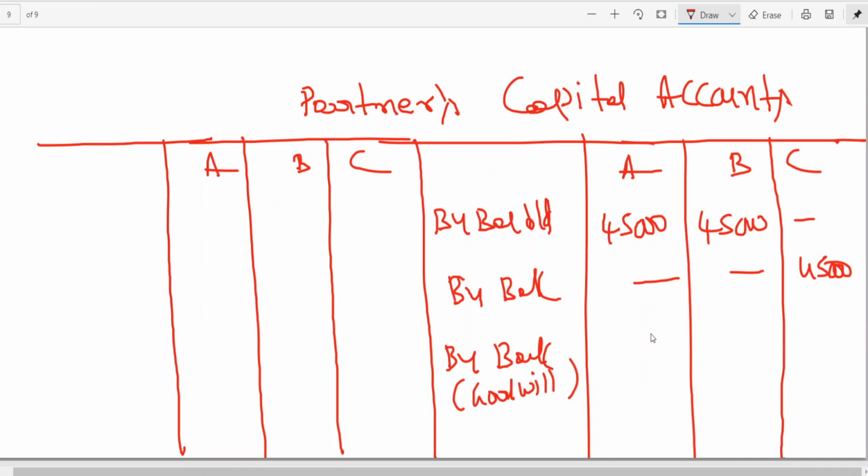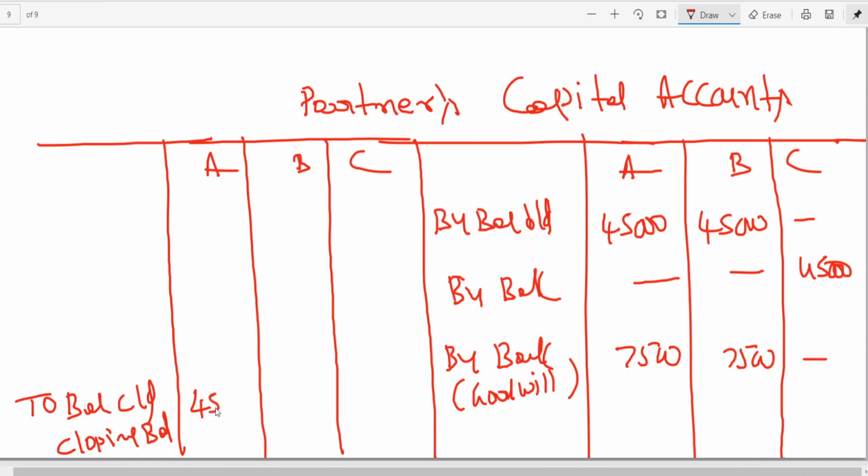What is the share of goodwill? A 7,500, B 7,500, that is being created. In future, A should maintain 45,000 towards his share of capital, B should maintain 45,000, C should maintain how much? 45,000. I think it's very clear.